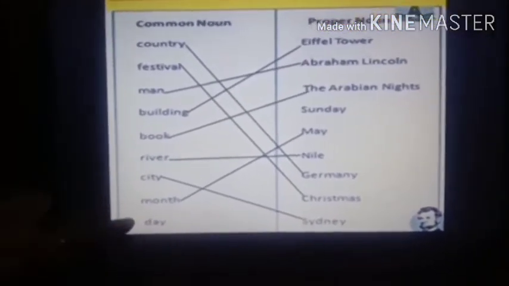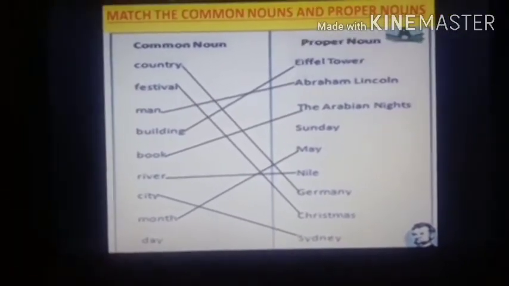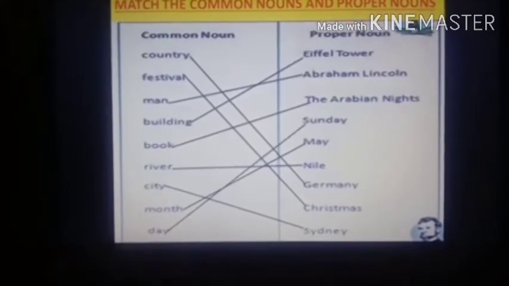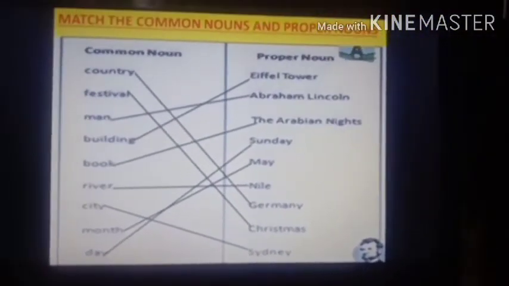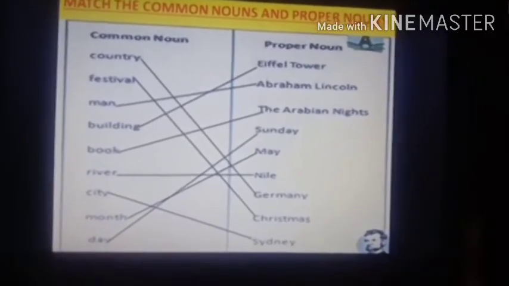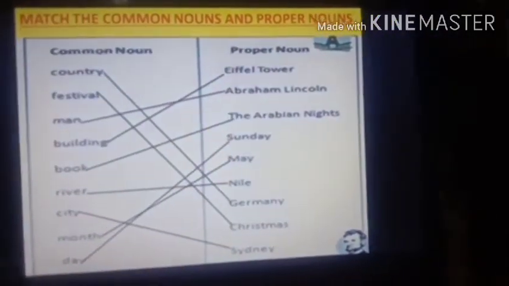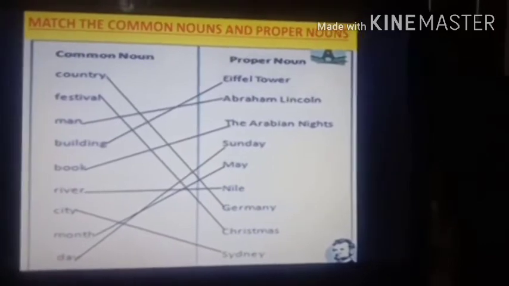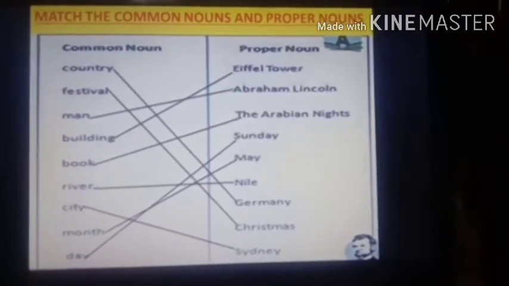Now see over here. Day. Day is a common noun because there is no name given to the day. Now if I give a name to the day, Sunday, then it becomes a proper noun. All the names of months, days, they all are proper nouns because they are the names. Now you have seen all the proper nouns start with a capital letter. Okay, students. So this was the activity I wanted to explain to you about the common nouns and the proper nouns.